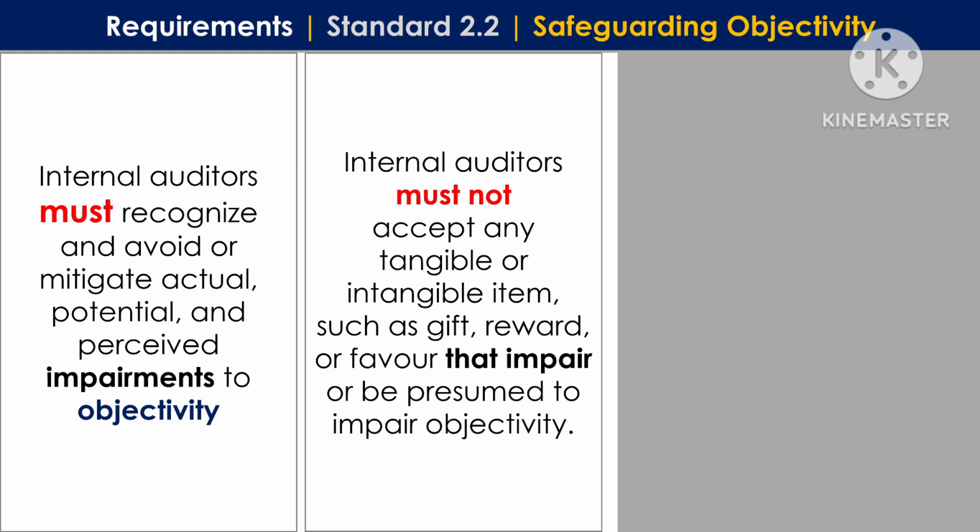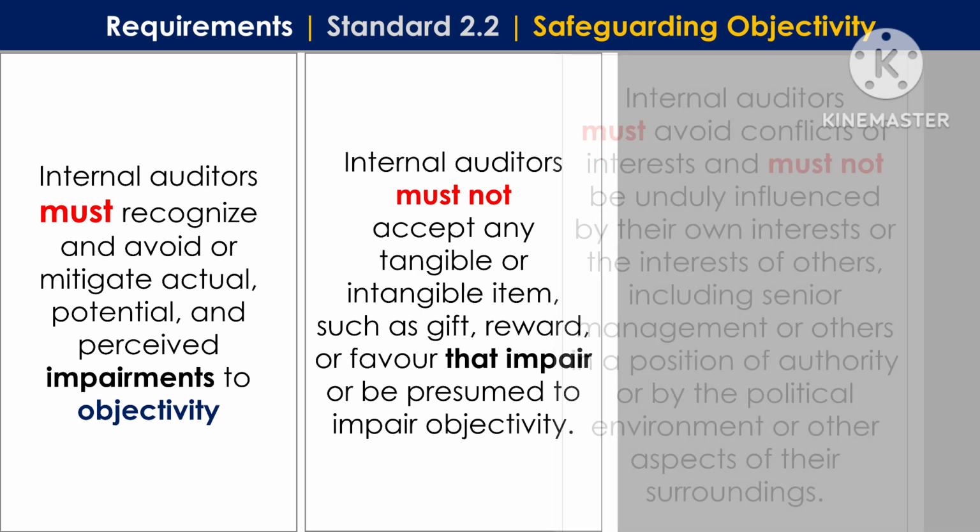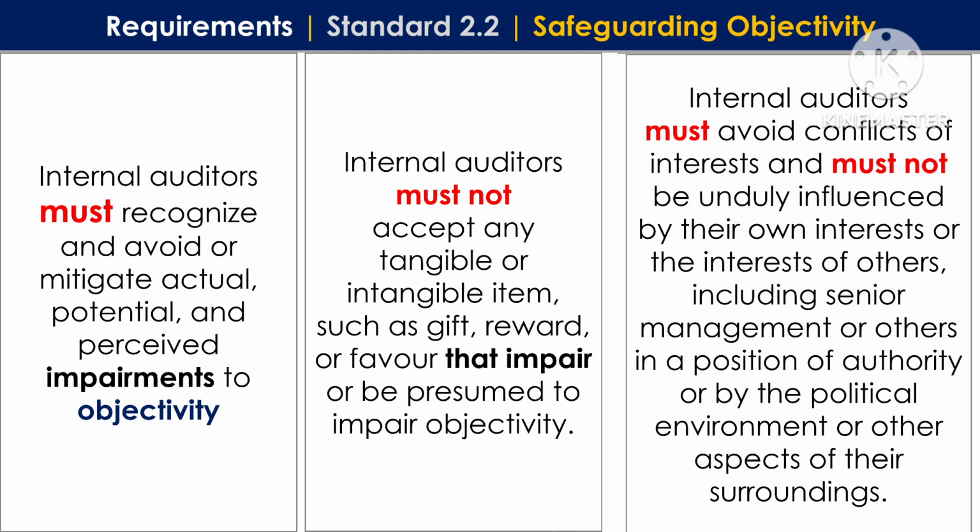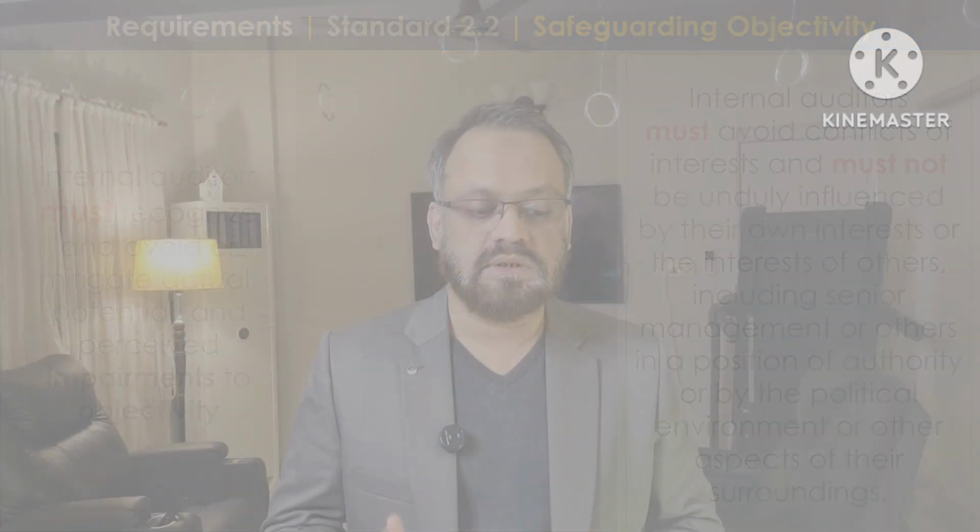Internal auditors must not accept any tangible or intangible item such as a gift, reward, or favor that impairs or may be presumed to impair their objectivity. Internal auditors must avoid conflict of interest and must not be unduly influenced by their own interest or the interest of others, including senior management or others in a position of authority, or by the political environment or other aspects of their surroundings.